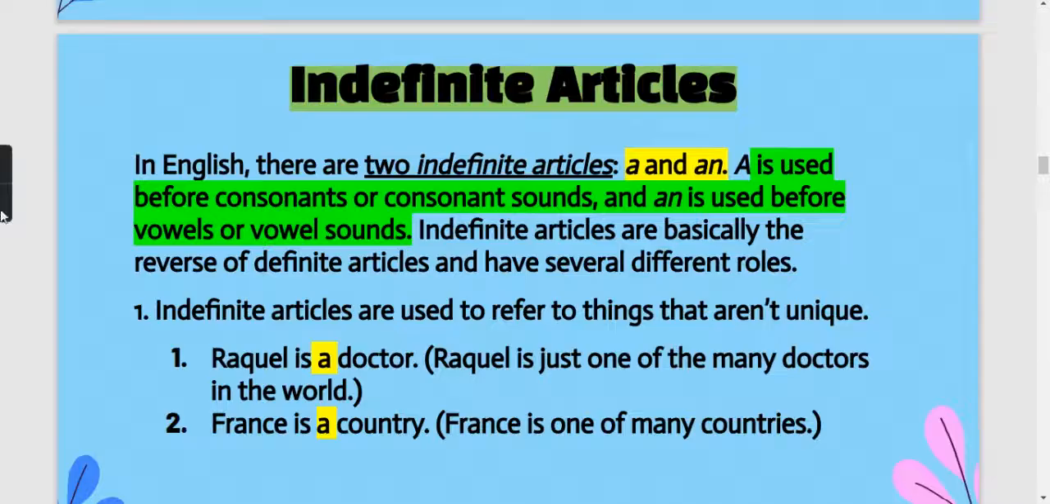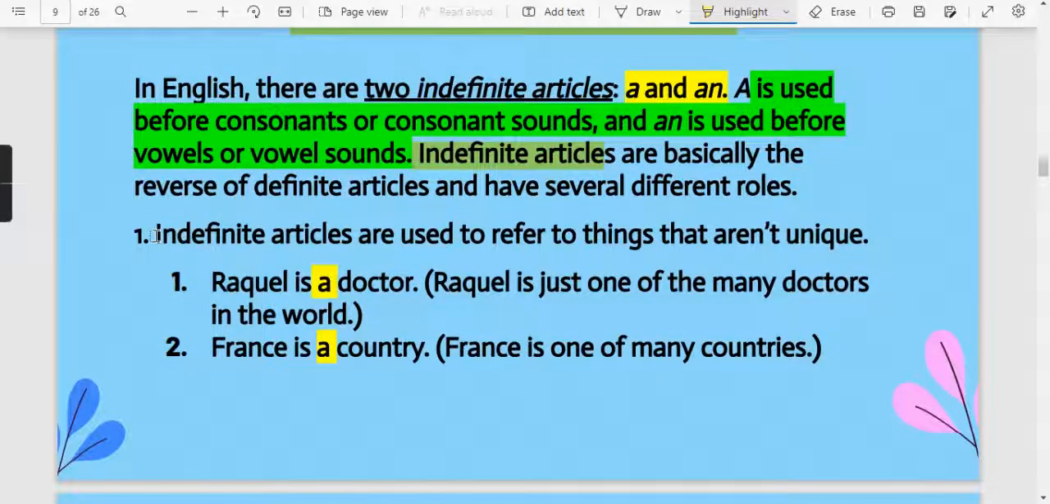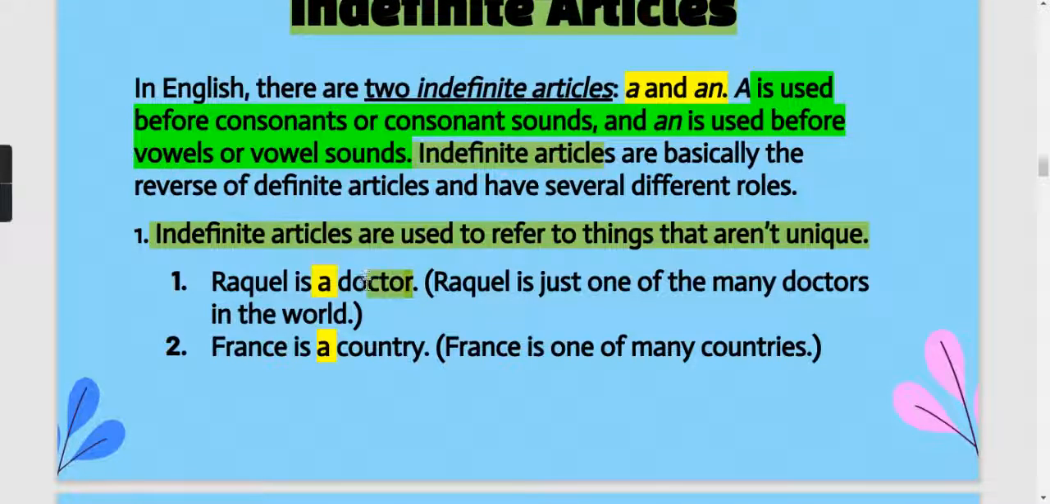Again, we will see the roles that indefinite articles perform, just as we saw for definite articles. Indefinite articles are used for general things, or not so unique things. Like Raquel is a doctor. Here doctors are many, doctors are everywhere in the world, and doctor is a very common thing. That is why we are using a, and also d is a consonant letter, so we are putting the article a here.